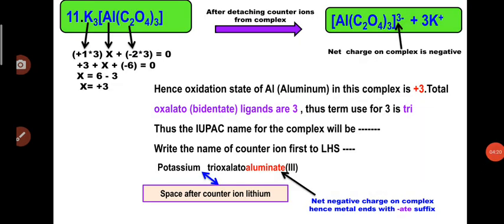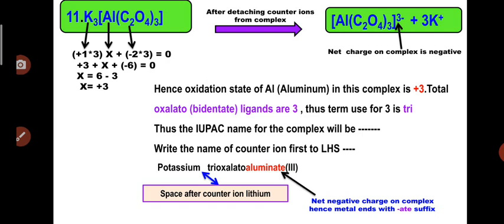So what will be the name for this complex? Aluminum is present in the +3 oxidation state. Total oxalato ligands are 3, and oxalato is a bidentate ligand. For 3 ligands we will use the term tri. The counter ion present on the LHS of this complex is potassium, so initially we write the name of that counter ion, potassium. No matter how many potassium ions are present, whether 2, 3 or 4, we simply write potassium, then give a space.